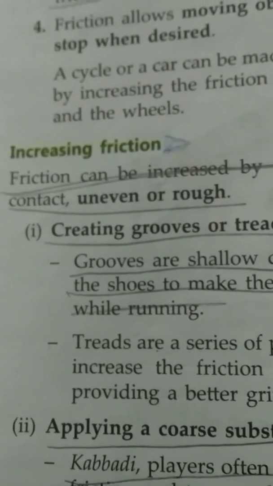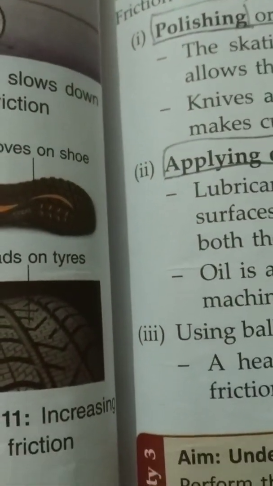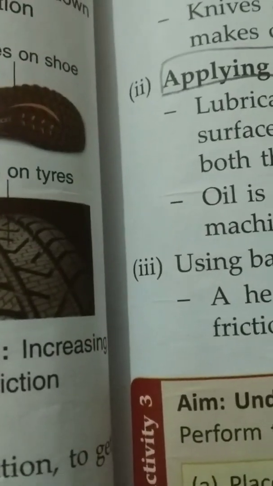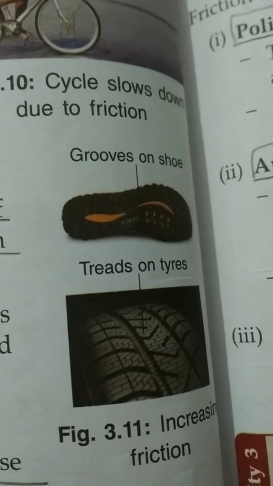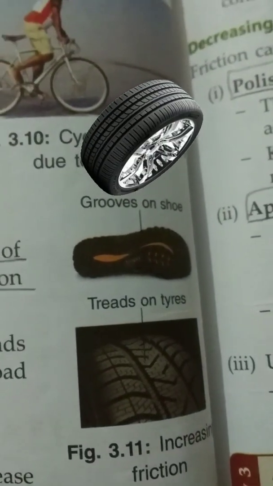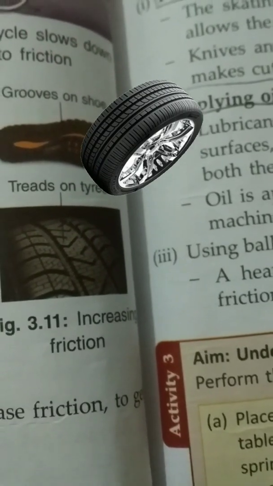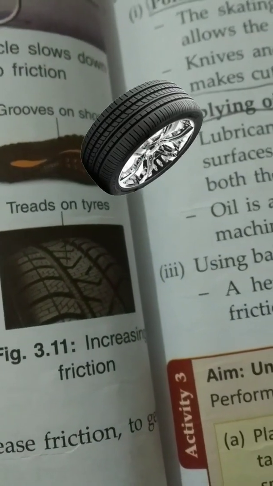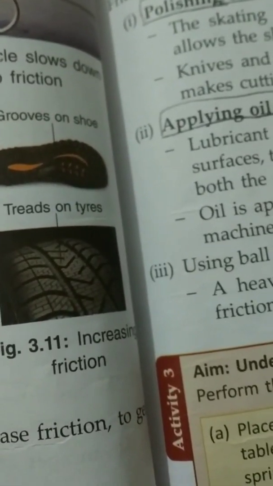Increasing friction. Friction can be increased by creating grooves or threads on the rubbing surface. Grooves are shallow depressions made on the soles of shoes to make them uneven. This increases the friction while running. Threads are the series of patterns made on tires. Threads increase the friction between the tire and the road, providing a better grip on the road.